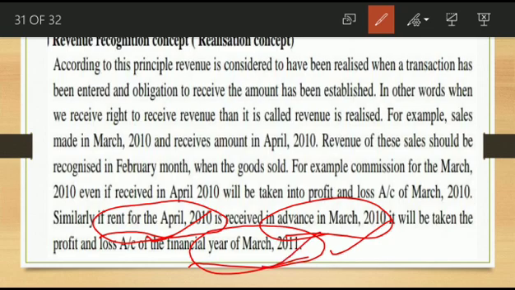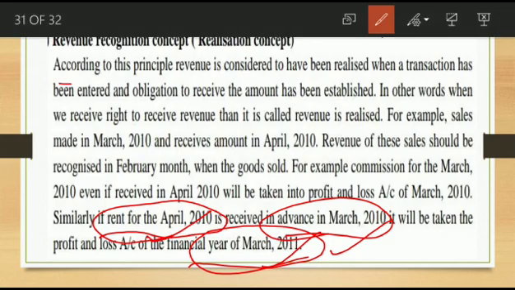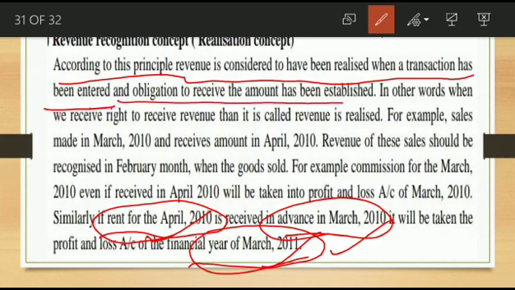That means when the real transaction occurs, only at that time will we consider it as a transaction. Whether the amount is received in cash, in advance or later, that is not a matter. Only when it is really occurring will we consider it as revenue. So this is the revenue recognition concept. According to this principle, revenue is considered to have been realized when the transaction has been entered into and the obligation to receive the amount has been established.